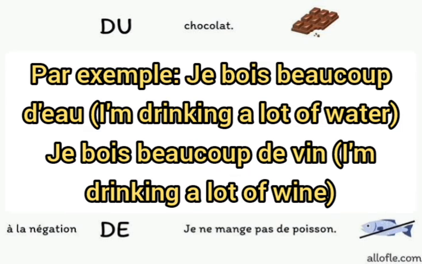For example, je bois beaucoup d'eau. Okay, or je bois beaucoup de vin. I'm drinking a lot of wine. If I just say je bois du vin, I'm drinking wine. Vin is masculine singular, so we use du. But if I'm saying I'm drinking a lot of wine, I've used the quantifier now. Je bois beaucoup de vin, the du we change to de.